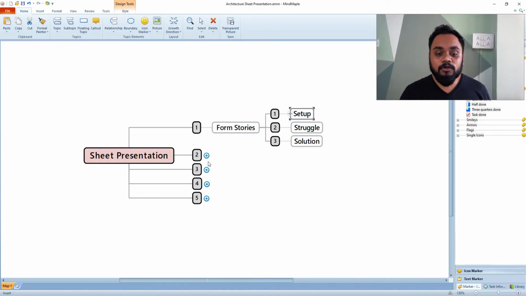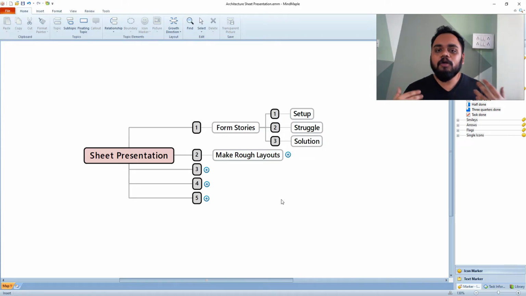Now let's move on to the second step, and that is to make rough layouts. While you present all of these things, you might have a lot of ideas, but to actually express those ideas, you need to first create some rough layouts and have a visualization of how those ideas are going to be expressed.